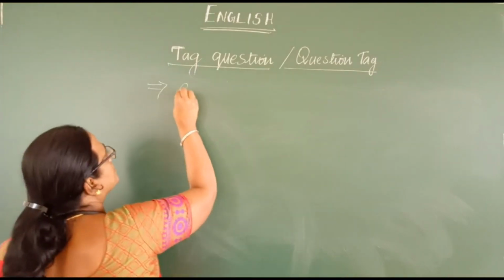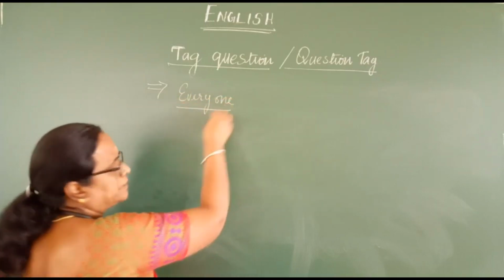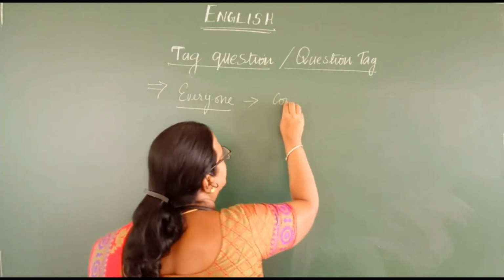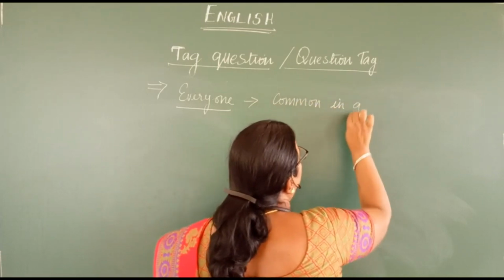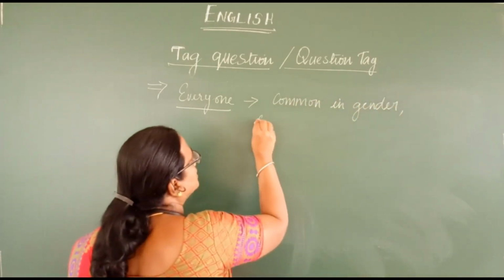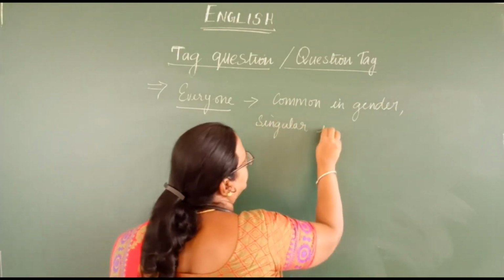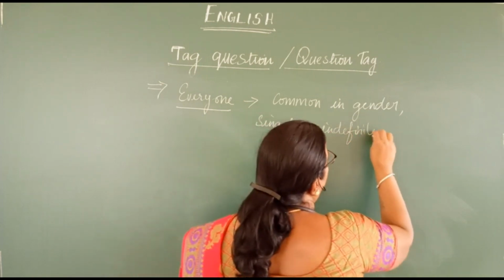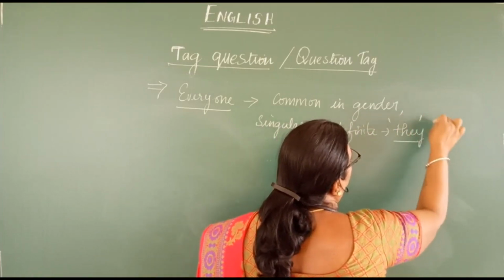So the next point is, if you find everyone in a sentence that is common in gender, you are not defining any gender, and it is said to be singular, indefinite, so you are using the pronoun they.